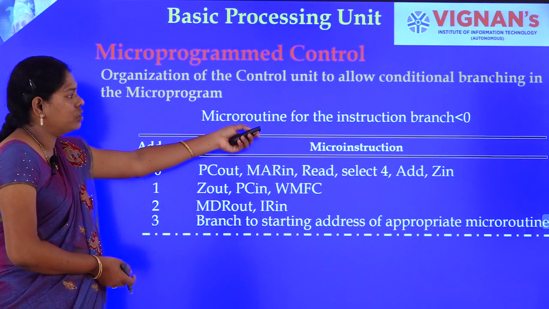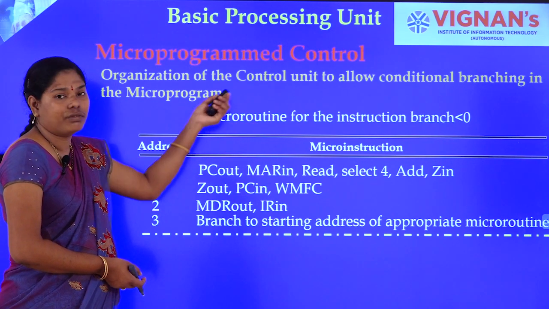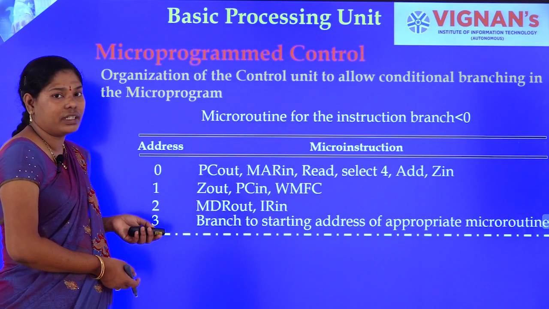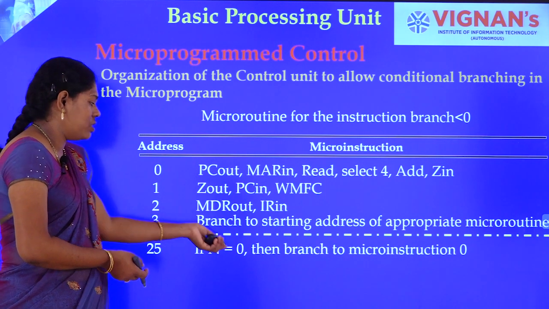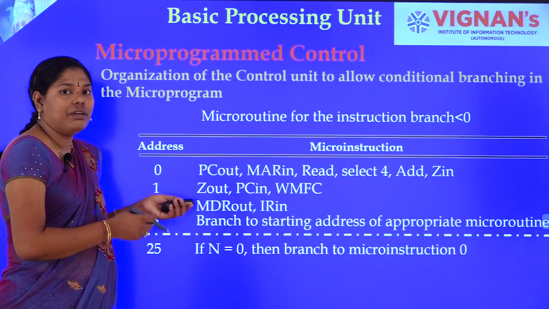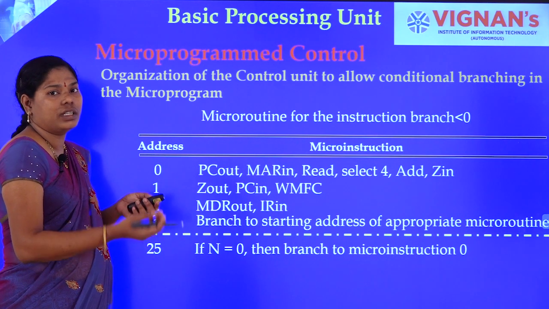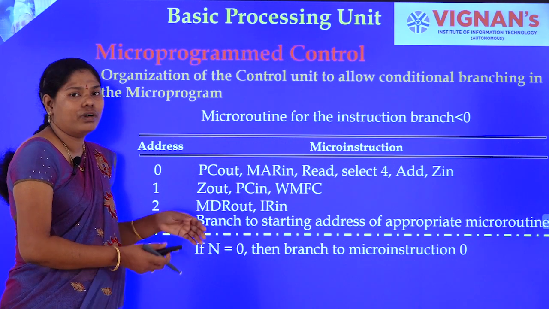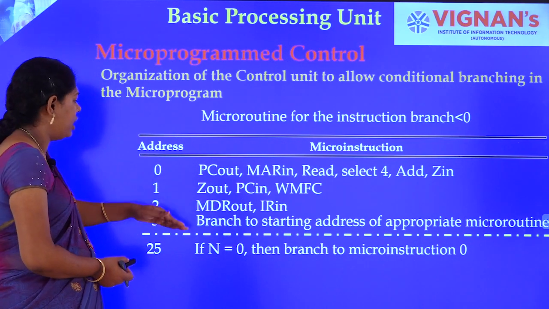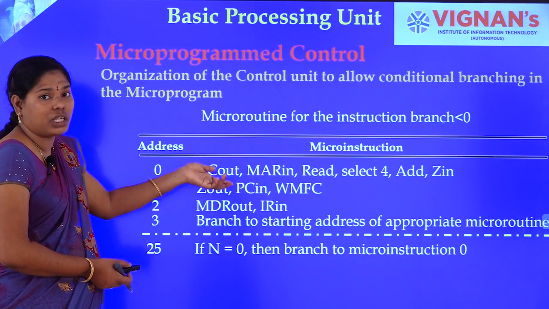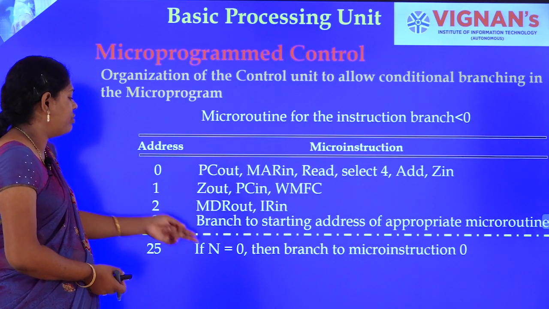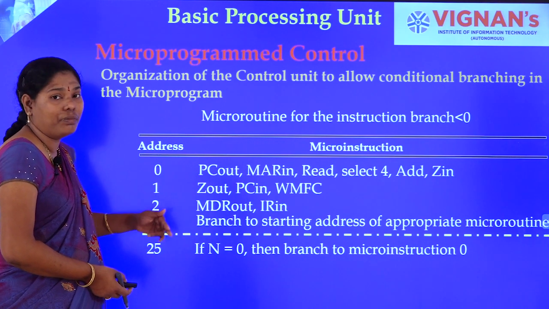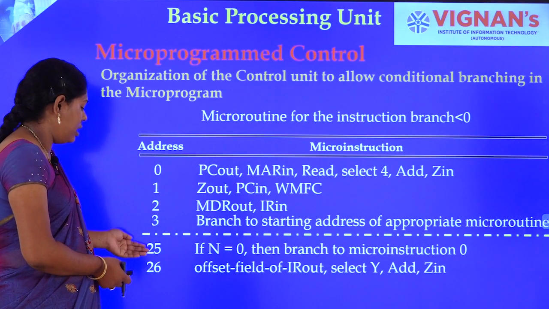Now, here we are choosing the micro routine. For negative, we have to check the negative flag, that is n. If n equals 0, that is a positive number. If n equals 1, that indicates it is a negative number. So, first we are checking: if n equals 0, we go for the next instruction, that is, we have to fetch the new instruction within the sequence only. So, it will go for location 0. If it is 1, we go for the micro routine that is next to the location.